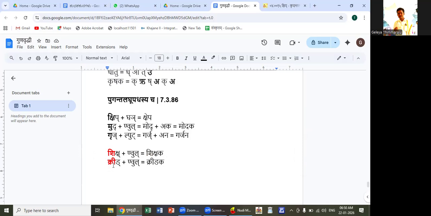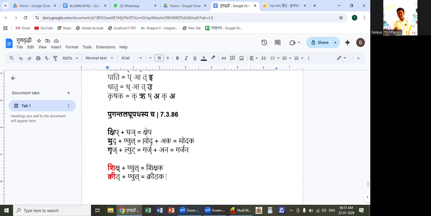In case of krid, the ikara is there in the upadha position, but it is not hrasva, so it is not laghu. Hrasvam laghu. A hrasva letter is called laghu. Since ee is not hrasva, it is not laghu. So pugantalaghupadhasya is not applicable. So here also there will not be any gunadesha. Krid will not become kred. Krid remains as krid only. So krid plus nvul, kridaka.